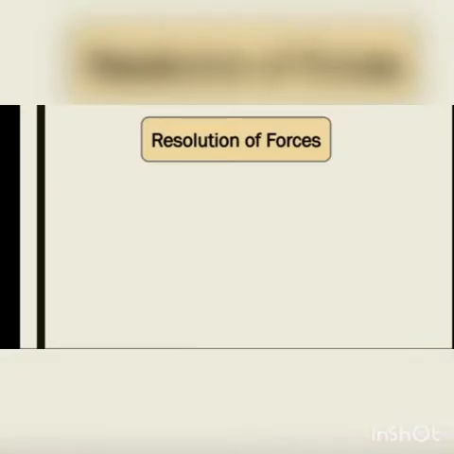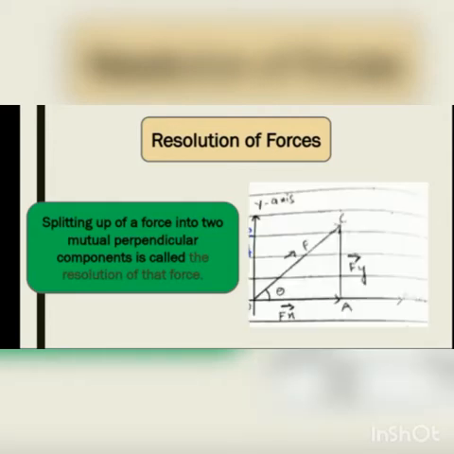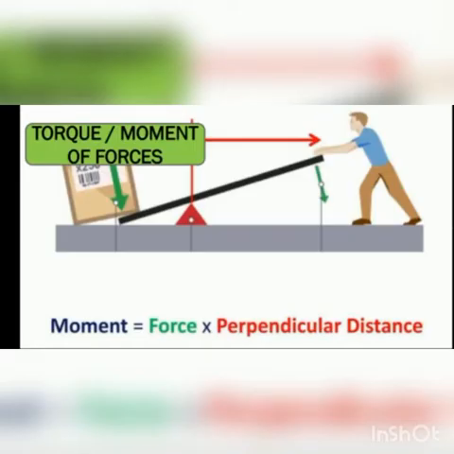Then comes resolution of force. Splitting up a force into two mutually perpendicular components is called resolution of that force. And we can represent resolution of force on the x-axis and y-axis, or by a graph. On the x-axis we represent the force as Fx, and on the y-axis we represent the force as Fy, and the resultant force is given as F. And we can represent different types of forces, or splitting up of different forces, on a graph as well.